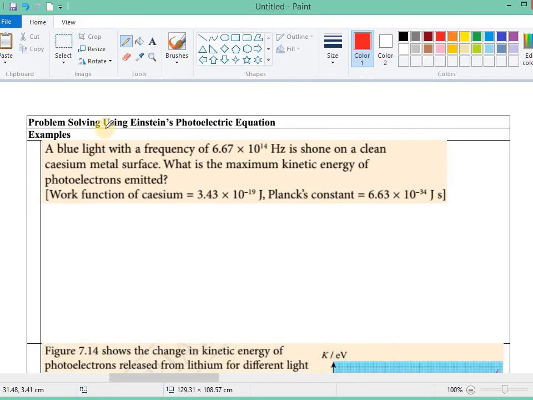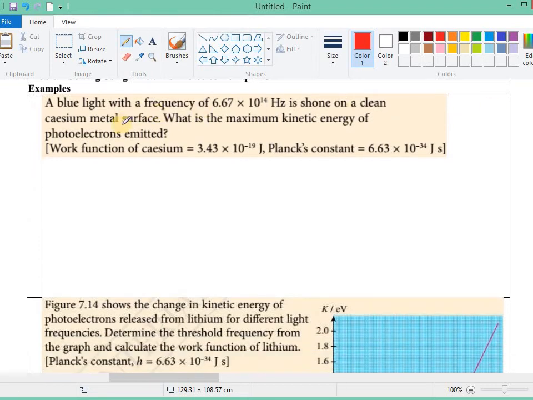Okay, let's look at an example: problem solving using Einstein's photoelectric equation. A blue light with a frequency of 6.67 times 10 to the power of 14 Hz is shone on a plain cesium metal surface. What is the maximum kinetic energy of the photoelectron emitted? So we want to calculate the maximum kinetic energy.